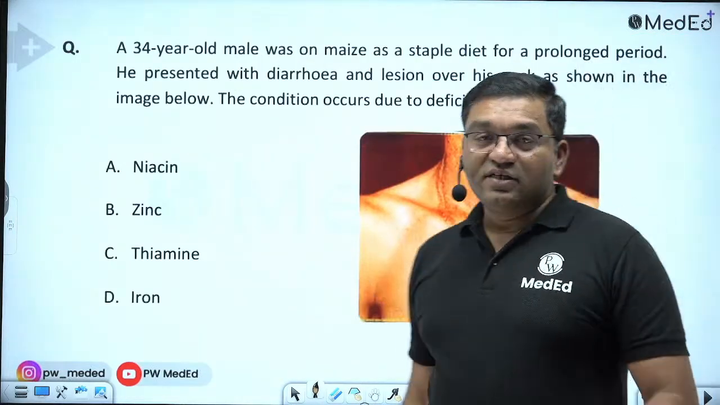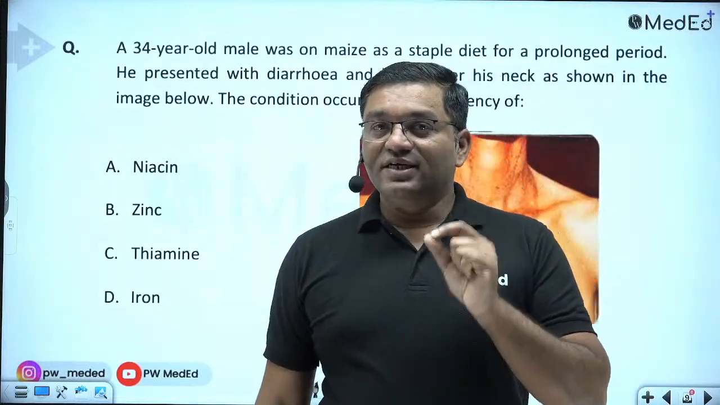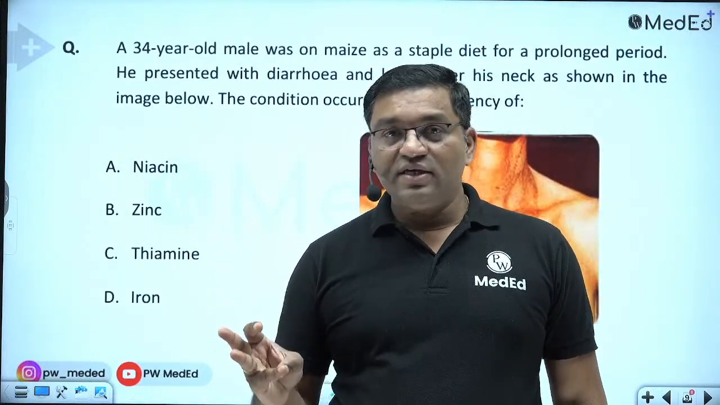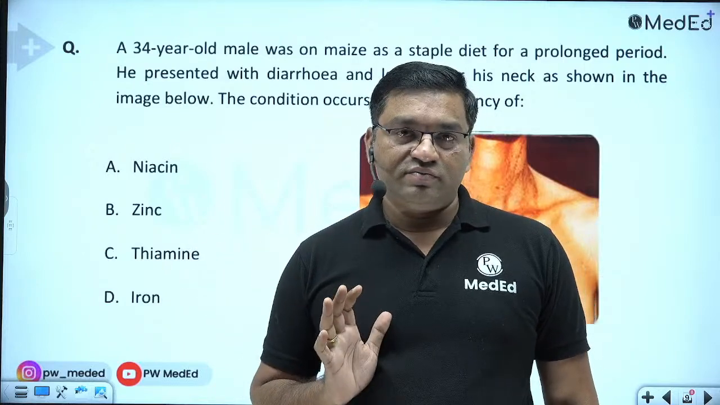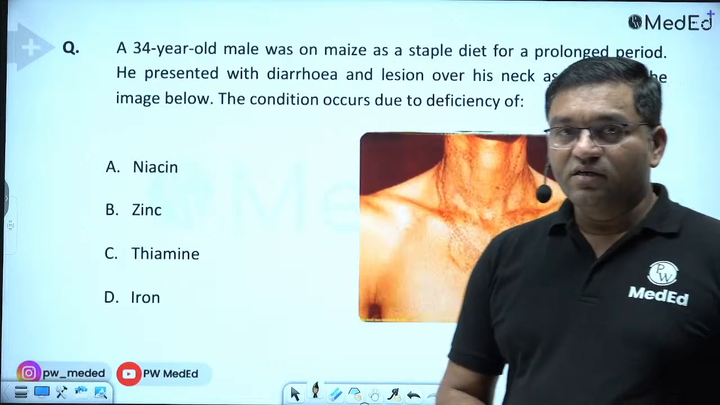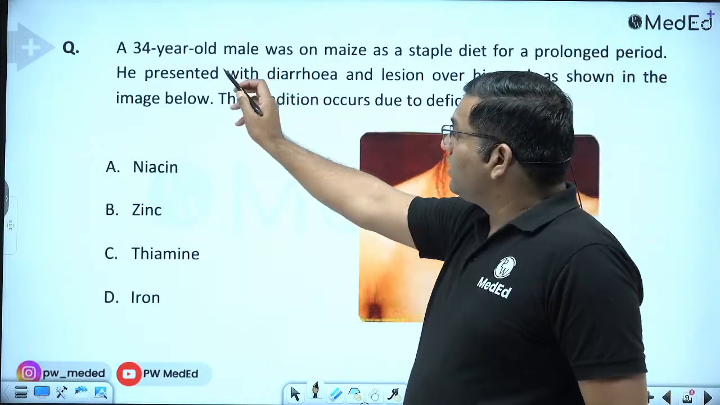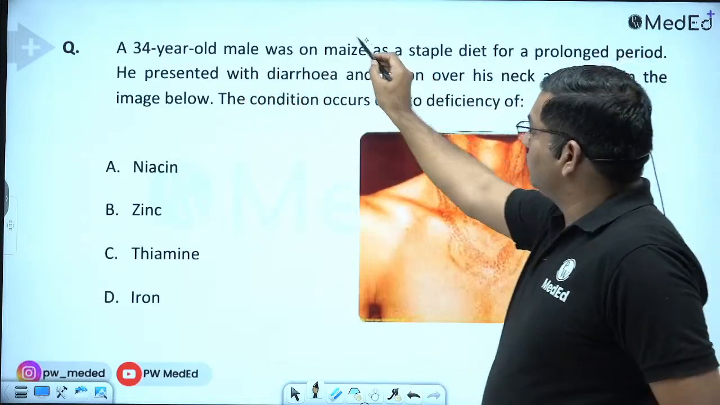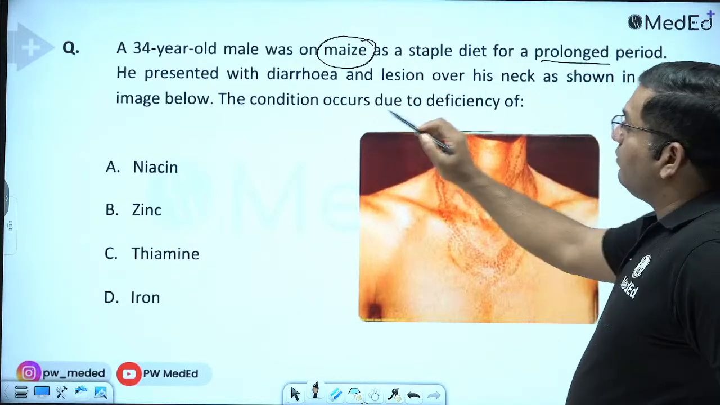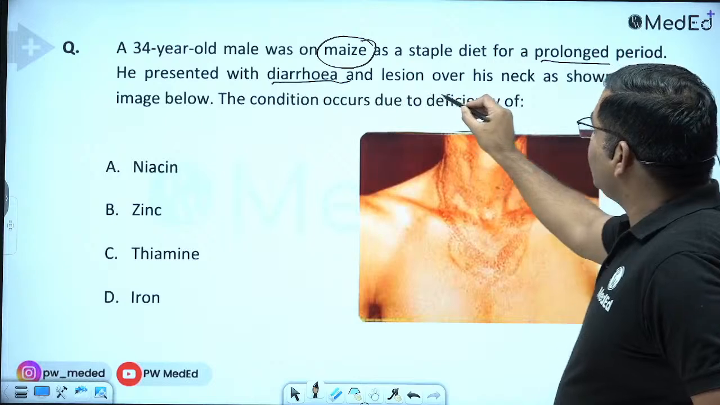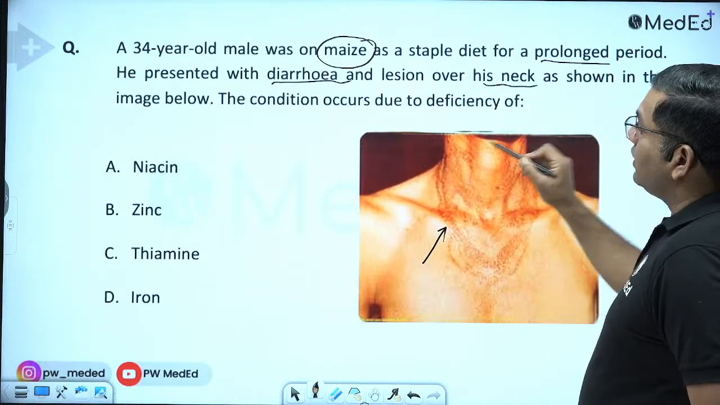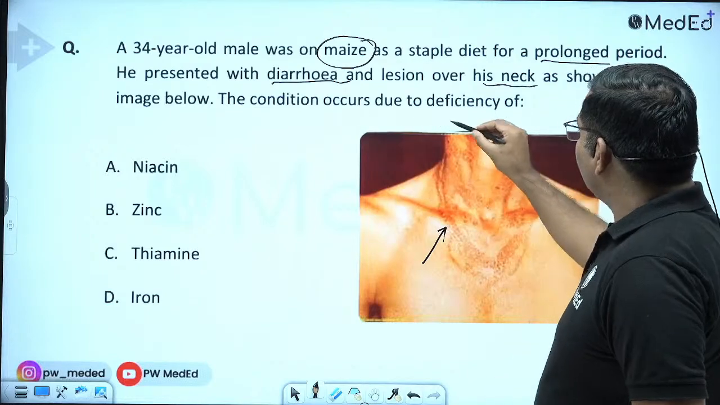Now the third frequently asked vitamin clinical case is thiamine and niacin. Thiamine, beriberi; niacin, pellagra. So remember this, there are a number of causes of pellagra that we'll discuss. See, a 34-year-old male was on maize as a staple diet for a prolonged period. He presented with diarrhea and a lesion over his neck. See the lesion over his neck. As shown in the image below, the condition occurs due to deficiency of.